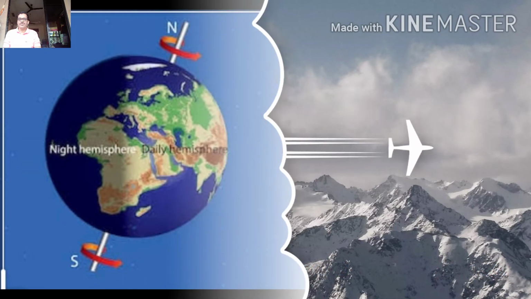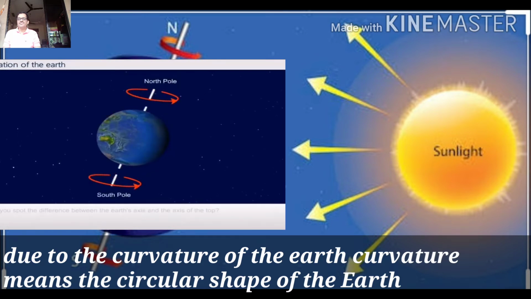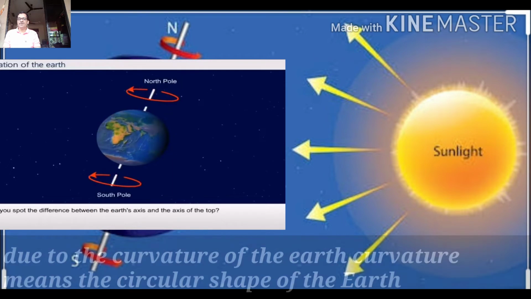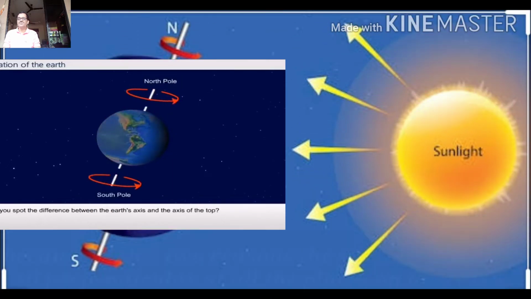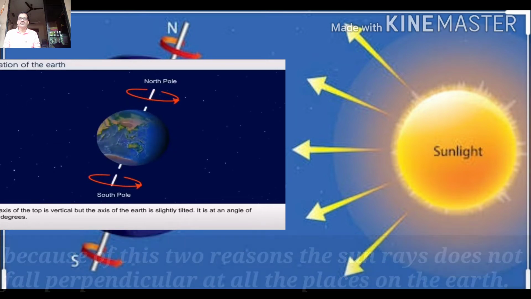And second one, due to the curvature of the Earth. Curvature means the circular shape of the Earth. Because of these two reasons, the sun rays do not fall perpendicular at all the places on the Earth.